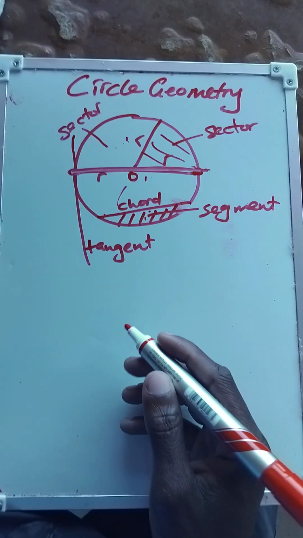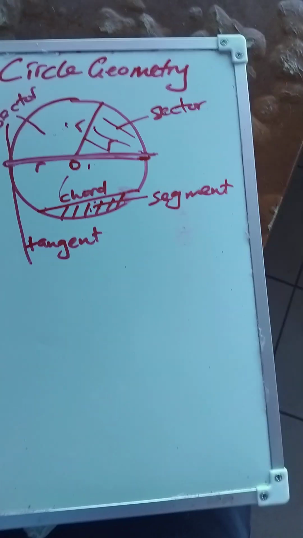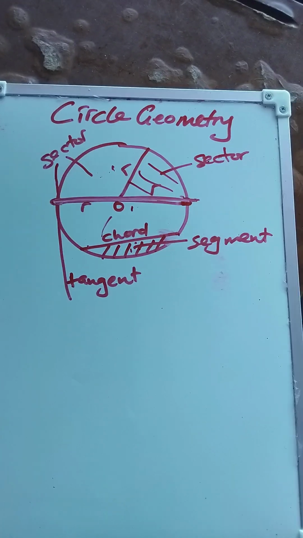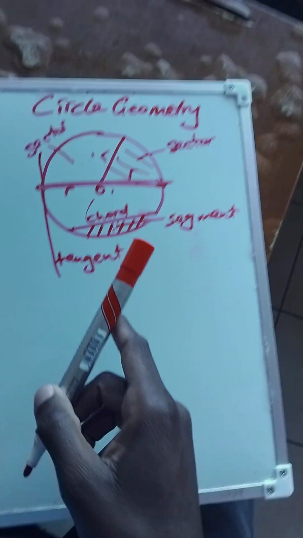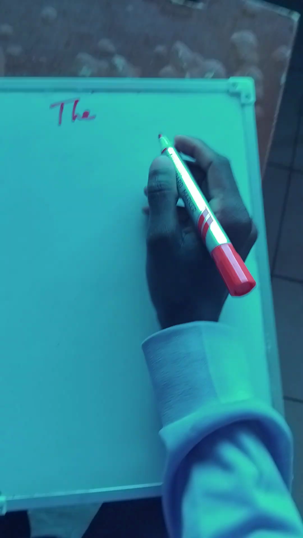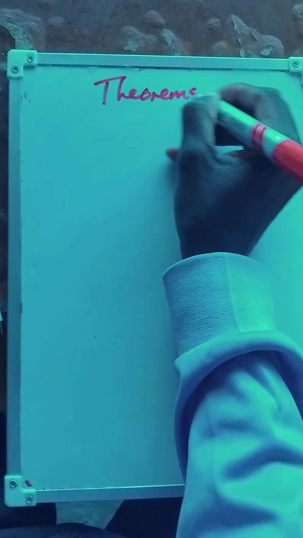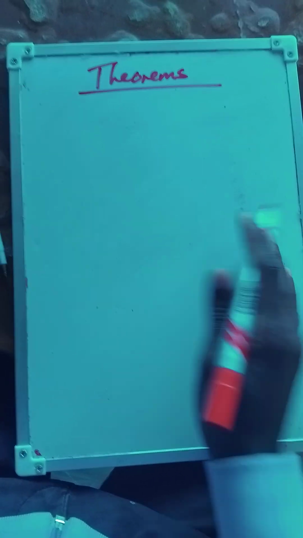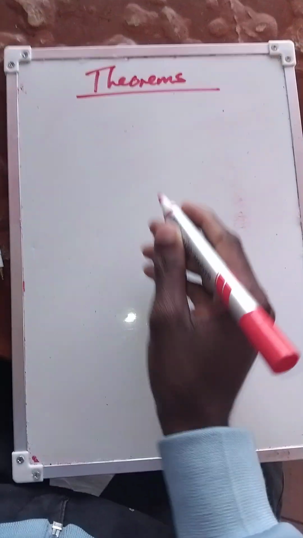So this is the introduction to circle geometry. Right, now we are going to do theorems of circle geometry. Right, theorems.